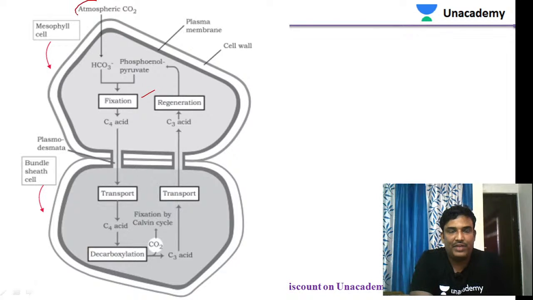This is the diagram given in our academic textbook as well as the EAMCET textbook. Same thing again, just to compare with our textbook diagram, I'm showing this. Atmospheric CO2 enters into the mesophyll cells, it converts into bicarbonate, it reacts with phosphoenol pyruvate to form a C4 acid. So here the first product is oxaloacetic acid.